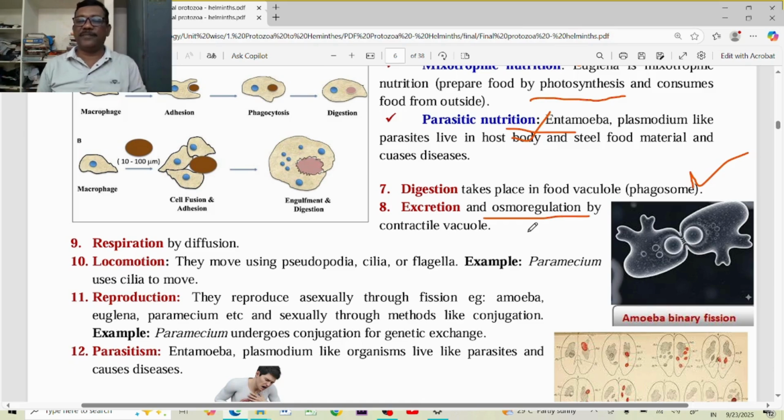If more salt is present, that can create another problem. If more ions and more salts are present in our body, they can create a number of problems. They can interfere in the body functions. That's why they have to be removed outside. So that is called the osmotic regulation. If more water is present in our body, that may increase the blood pressure normally.